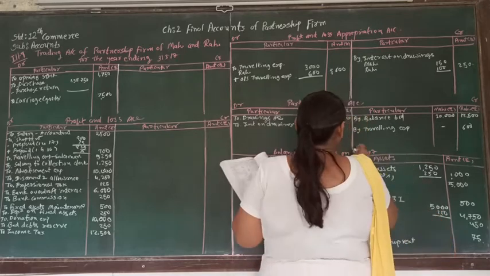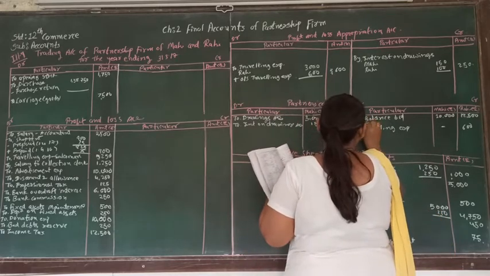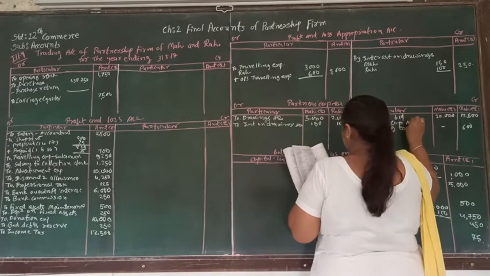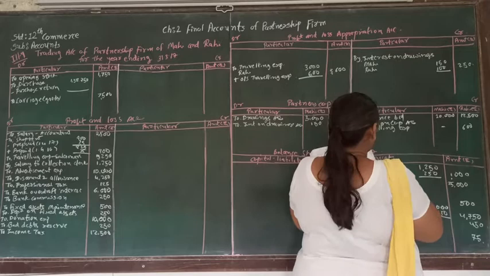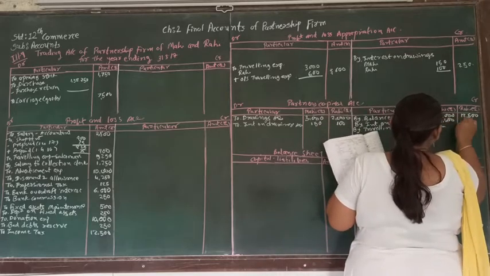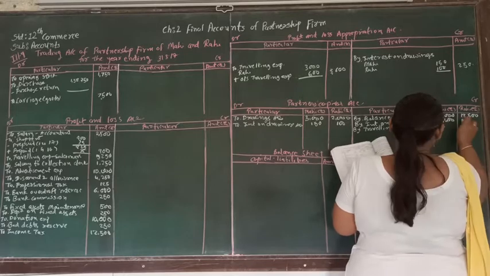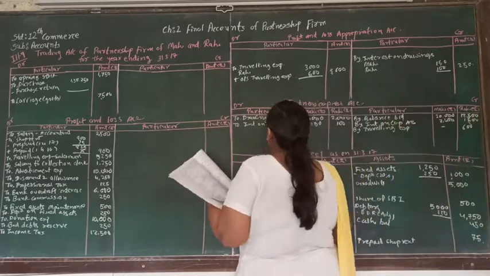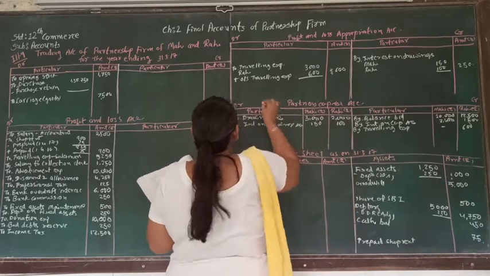So interest on capital at the rate of 12% will be 2,400. At the rate of 12%, that will be 1,500. This is supposed to be debited to the profit and loss appropriation account.